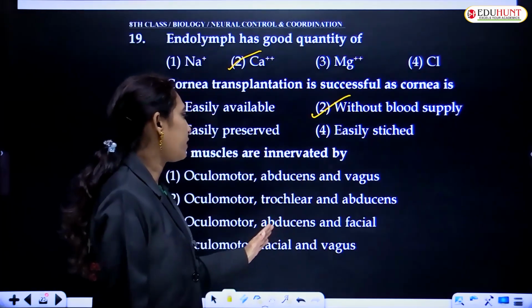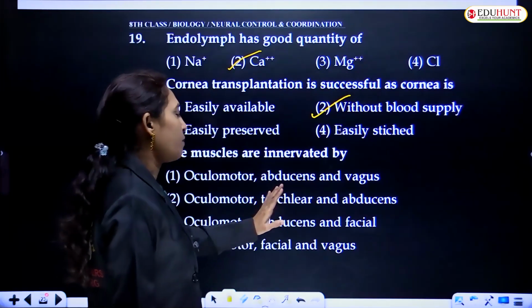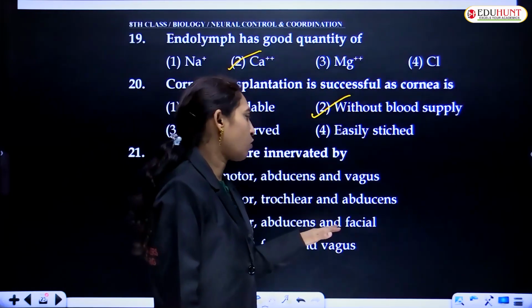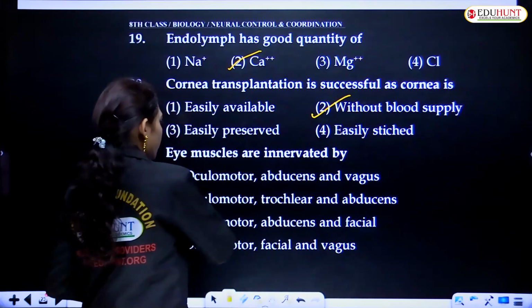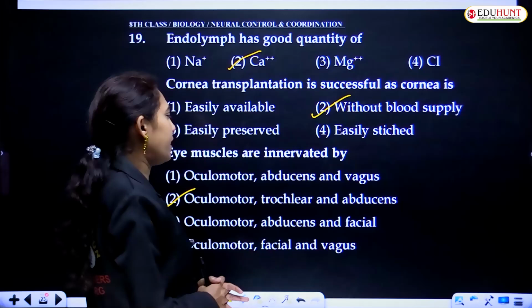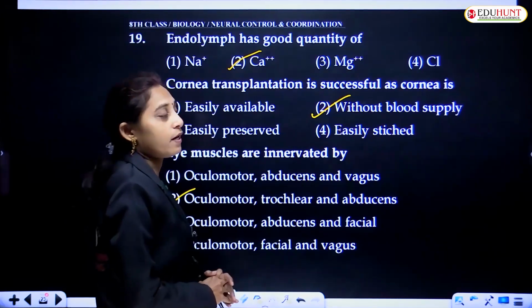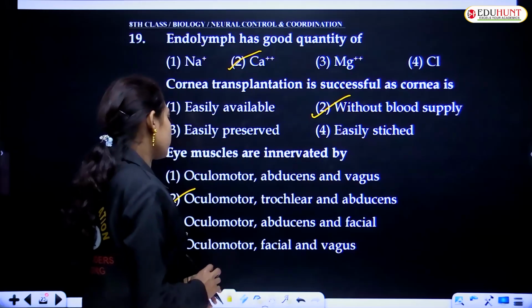Yes, trochlear is given only in one option. We can go with this option, but check the next one also. Abducens. So the answer is eye muscles are innervated by oculomotor, trochlear and abducens. This is the correct option.